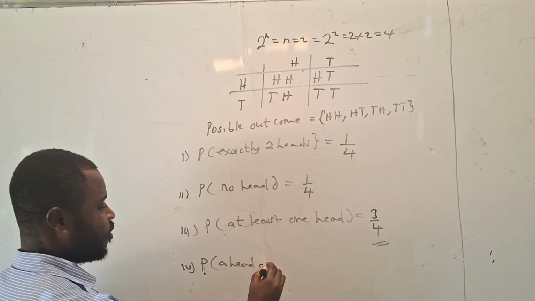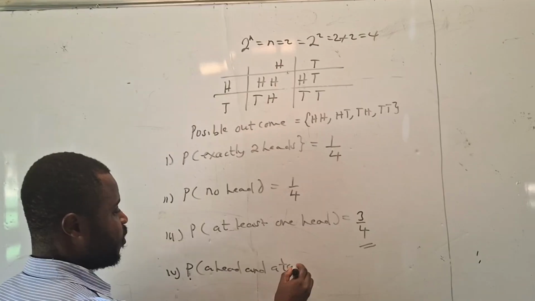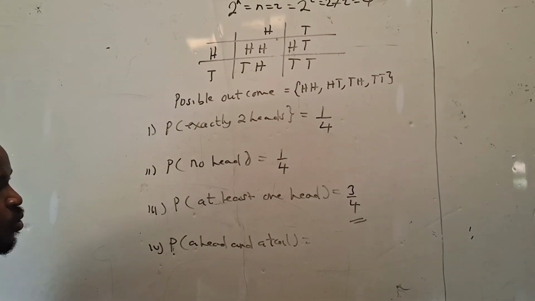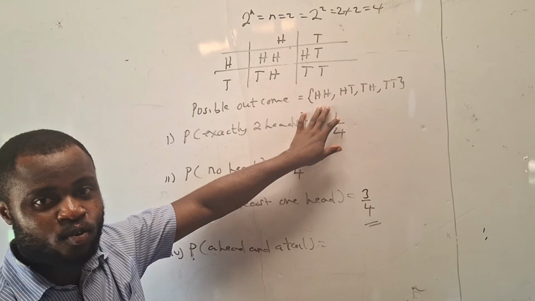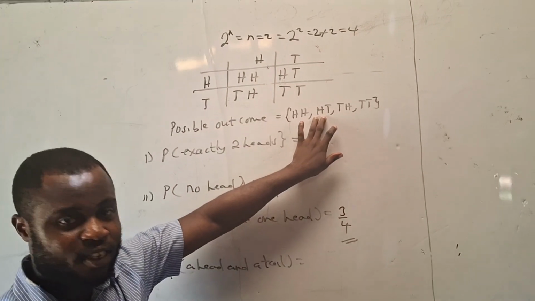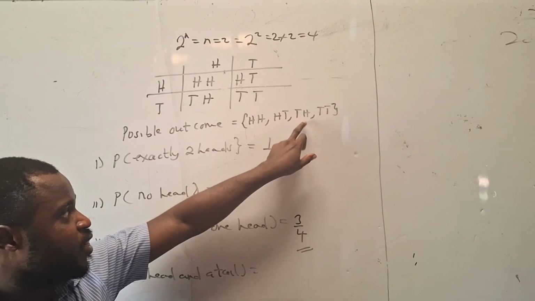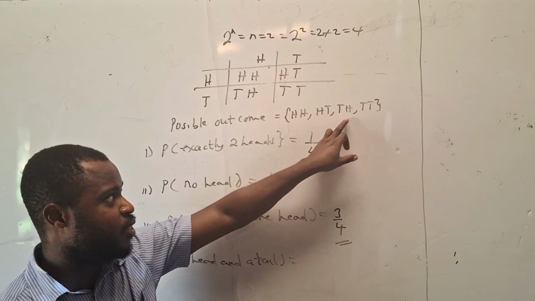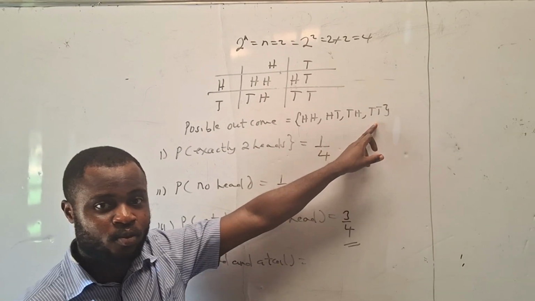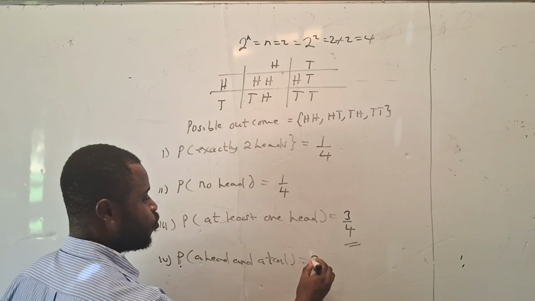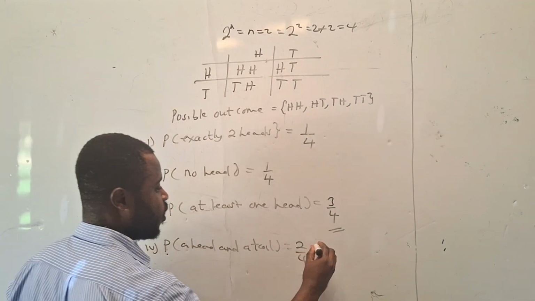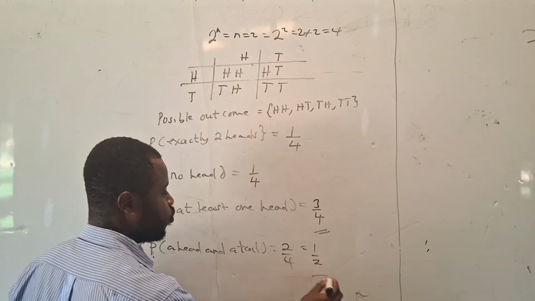Then a head and a tail. Probability of picking a head and a tail. This one is 2 heads. It doesn't qualify. A head and a tail, it qualifies. This one is tail and head. It also qualifies. Yes, there's a head and tail here, head and tail. This one is tail, tail. It doesn't qualify. So we have 2 out of 4. 2 out of 4, breaking it down, gives us 1 out of 2.